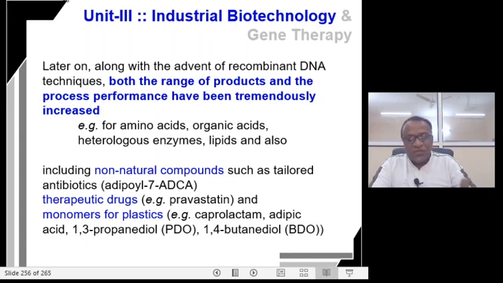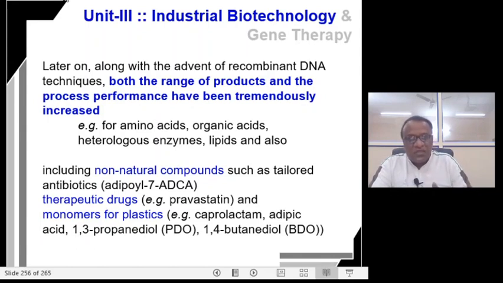So now it is not about amino acids or organic acids only. It includes non-natural compounds such as tailored antibiotics, therapeutic drugs, and monomers for plastics.